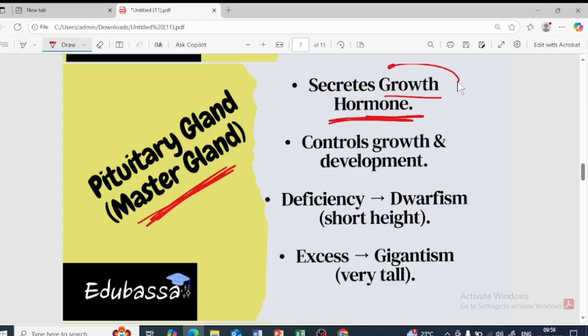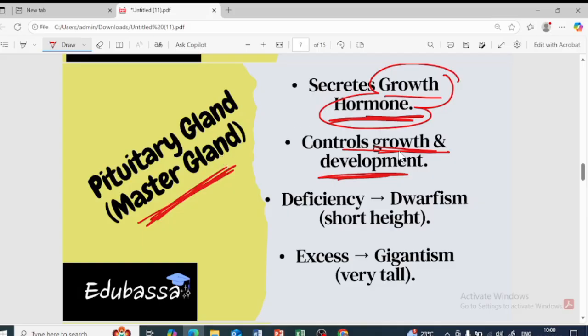As the name says, the growth hormone helps for the growth as well as the development of the body, for the proper growth and proper development of the body. Which hormone helps us? The growth hormone, that is released by which gland?